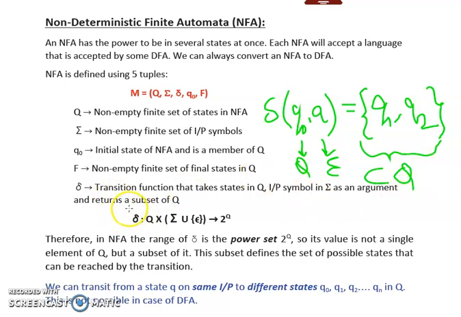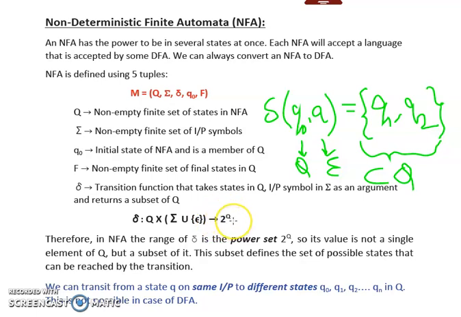So it can be mathematically represented like this. So delta is represented mathematically. It takes the first argument as capital Q and the second argument as summation. Now, along with the input symbols, it can also take an epsilon. That means there are epsilon transitions also. That means reading nothing also we can move to any other state in case of our NFA, and this was not possible in case of a DFA. So it will give us a subset of the set of states.